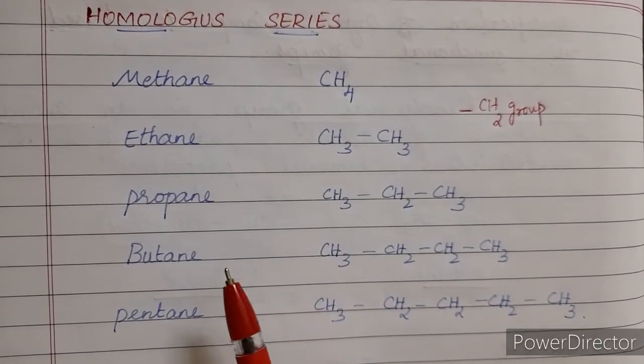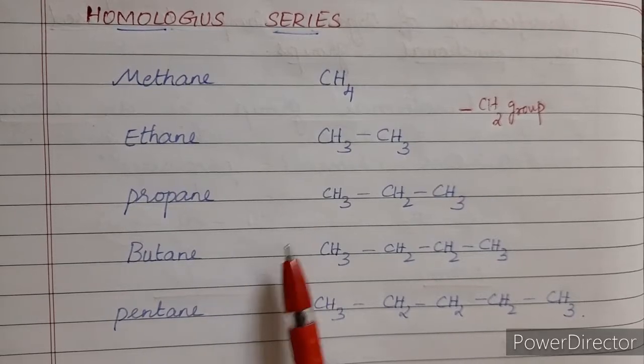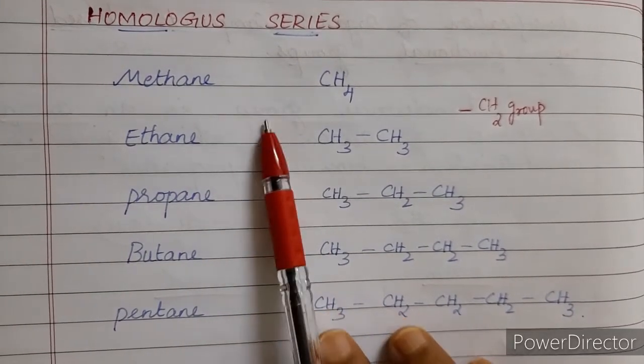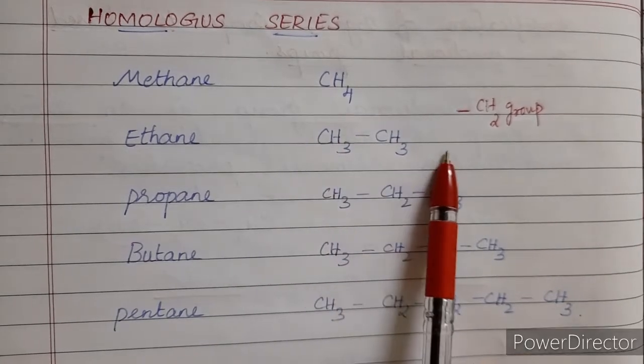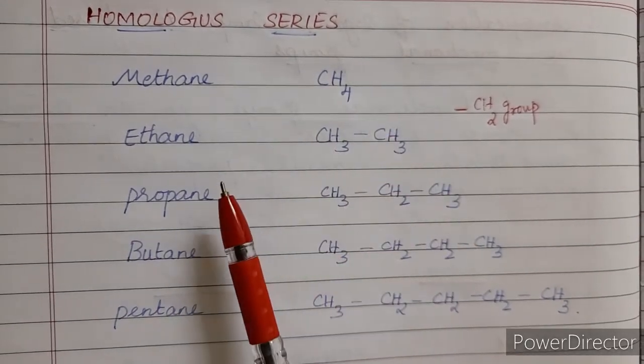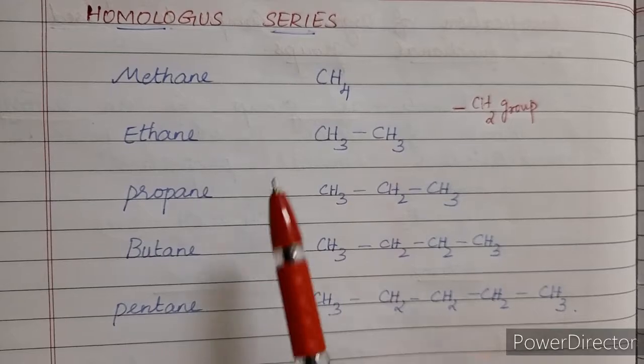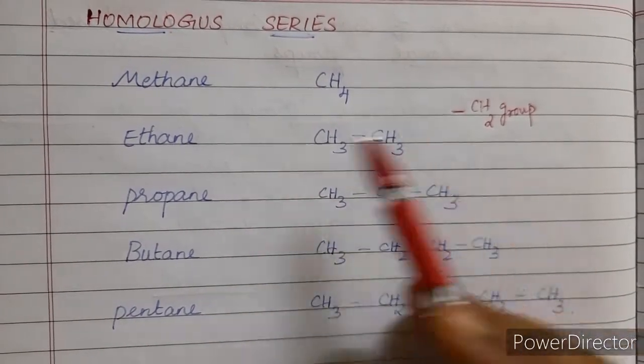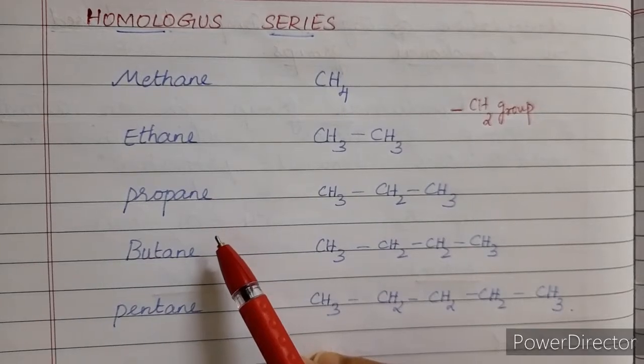Then they are represented by the general molecular formula. Now this is an alkane, so the general molecular formula will be CnH2n+2. If it is an alkene, it will be CnH2n, and if it is an alkyne, it is CnH2n-2. So this is how they have their general molecular formula.